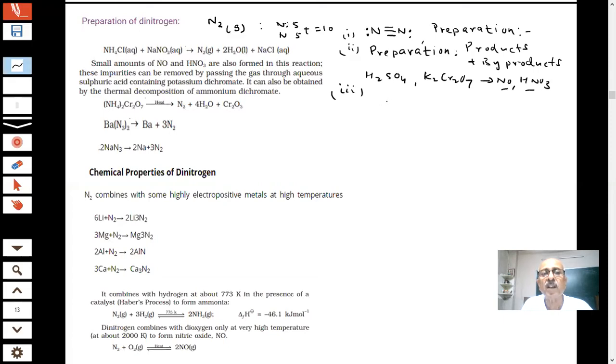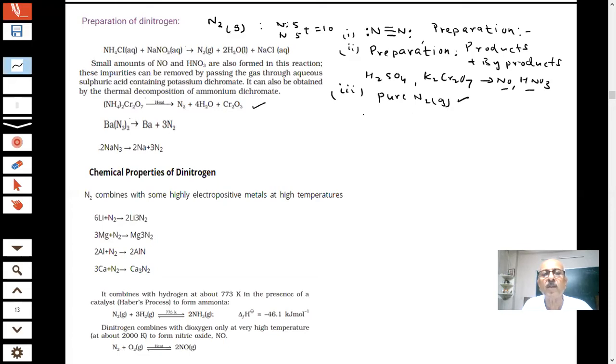Further, students, you have used potassium dichromate a lot in the chemistry lab. Here I'm talking about ammonium dichromate. When ammonium dichromate is heated, you will get nitrogen gas as we have shown in this case, but this is not going to be pure. So if you want to get pure nitrogen, this question has been asked: which is the best method to get pure nitrogen, students?